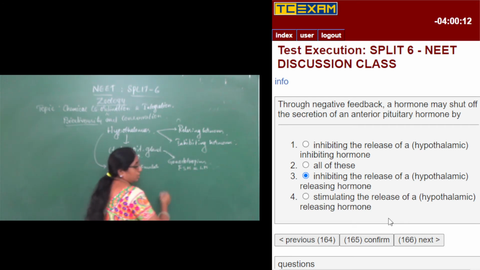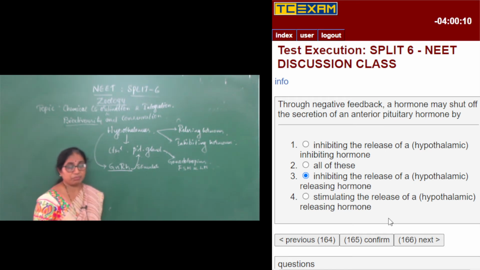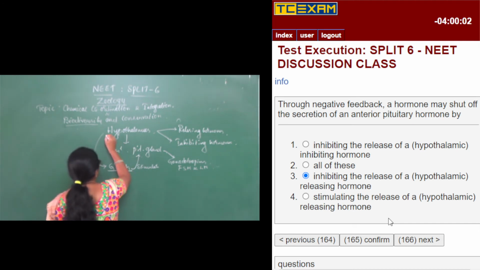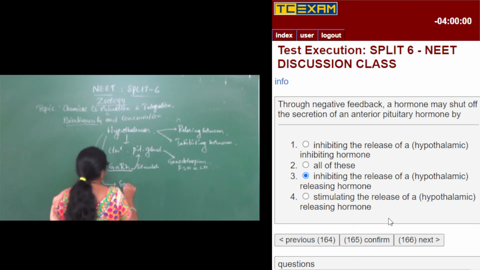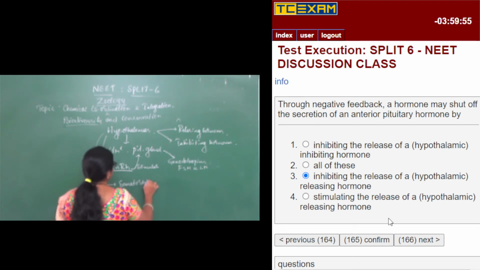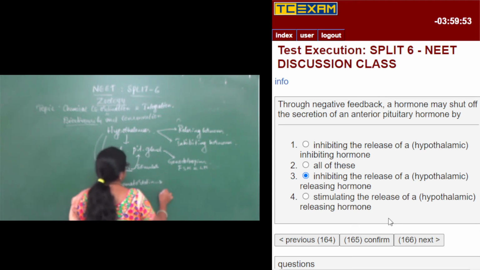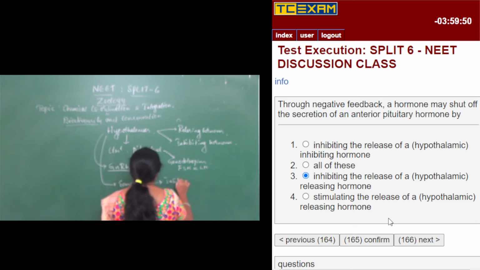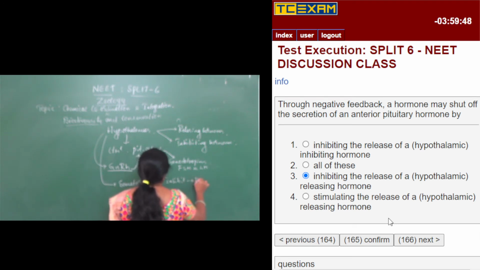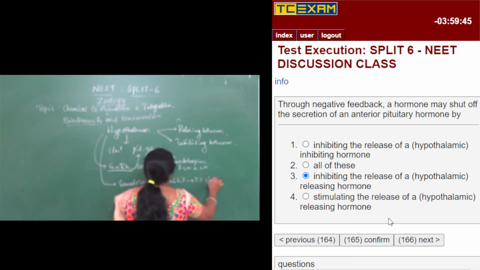See how it is under the control of the hypothalamus. At the same time, there is inhibition of the growth hormone. The hypothalamus is going to secrete somatostatin, which will inhibit the pituitary gland to stop the secretion of GH, that is the growth hormone.